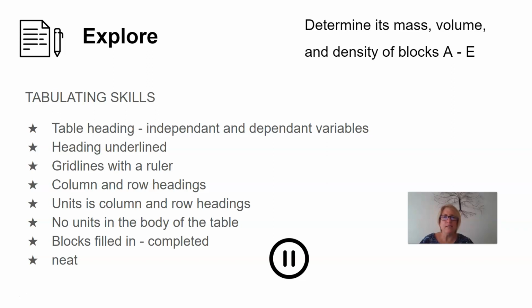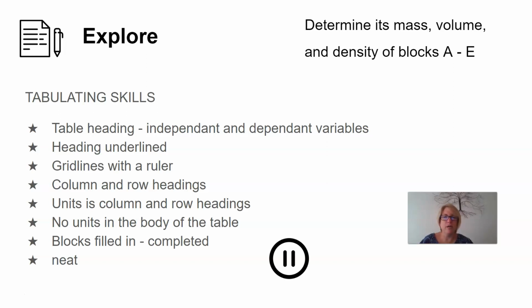The next thing your table needs to have is a heading, and it must be underlined. Then your table needs grid lines, and you must please do this with a ruler and a pencil, and the lines must be nice and straight both vertically and horizontally.